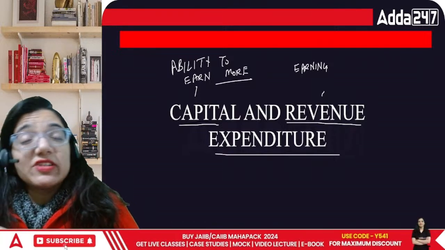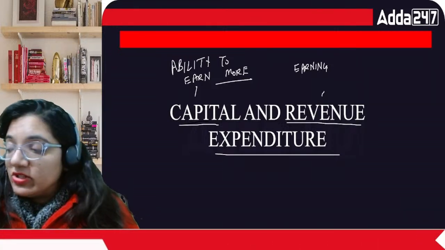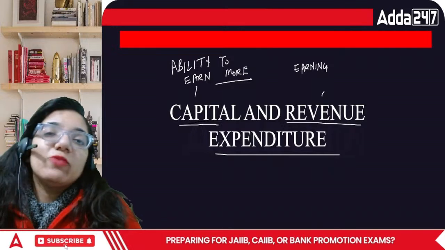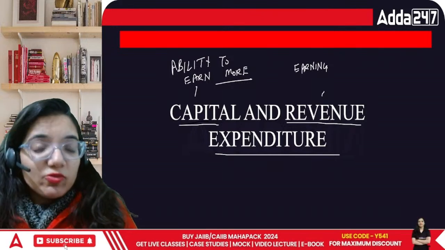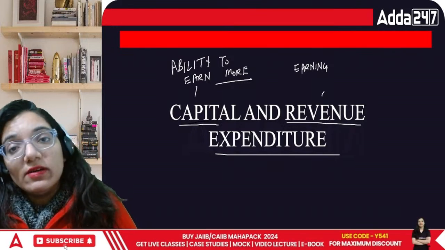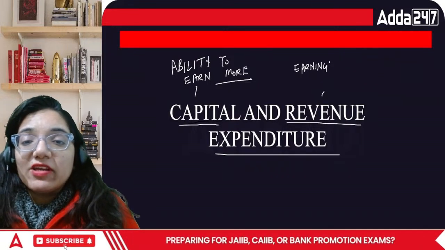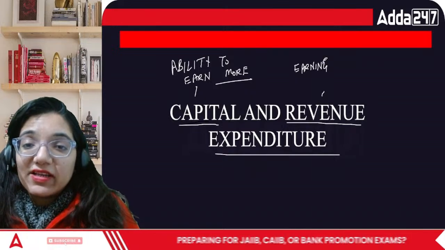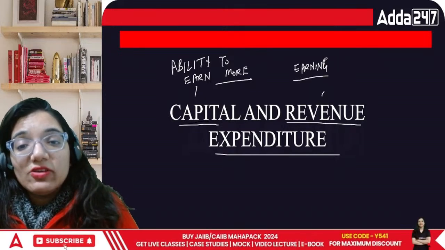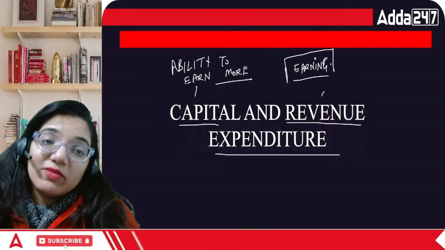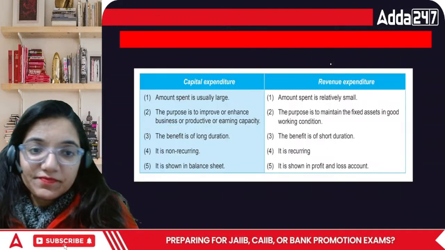If that particular thing relates to my business, my shop is of calculators, and then I use all the equipment to reach out to as many people as possible. So the tools and equipment that I'm using to earn, if I upgrade them, I'm trying to earn more. And when I'm talking about the expenditure that I'm incurring on the selling, that is earning. You are maintaining your daily earnings. It's a revenue expenditure. When you are trying to earn more, it's a capital expenditure.